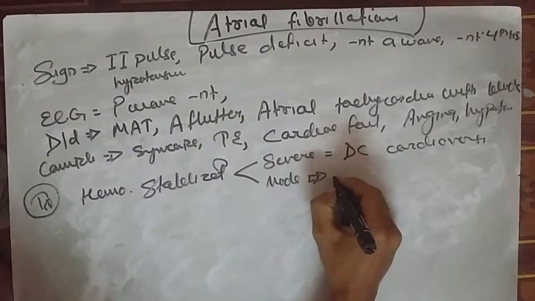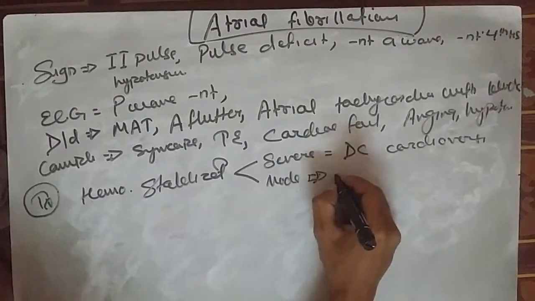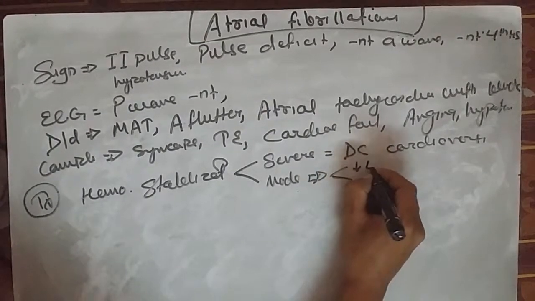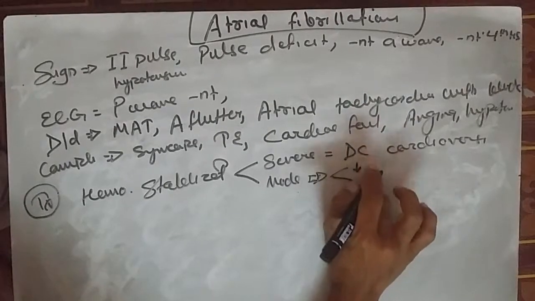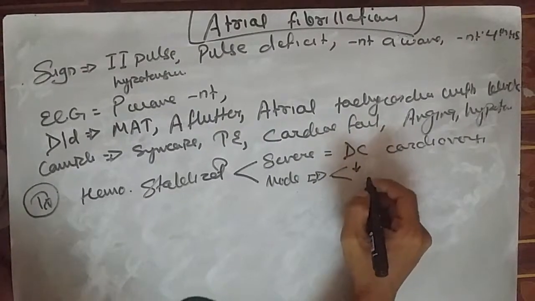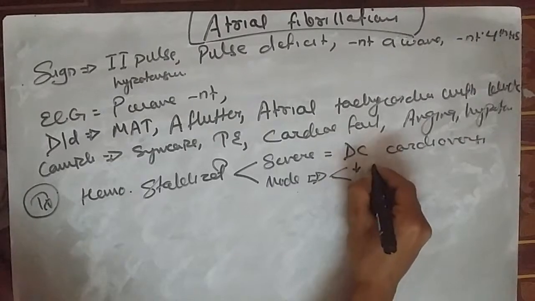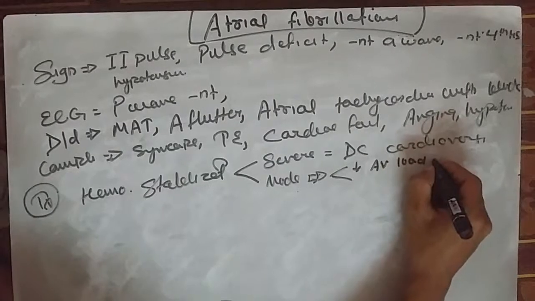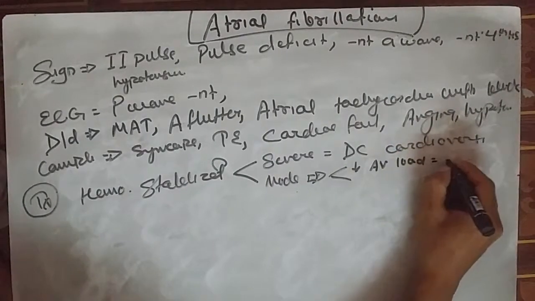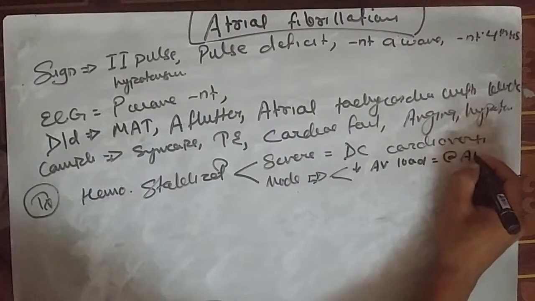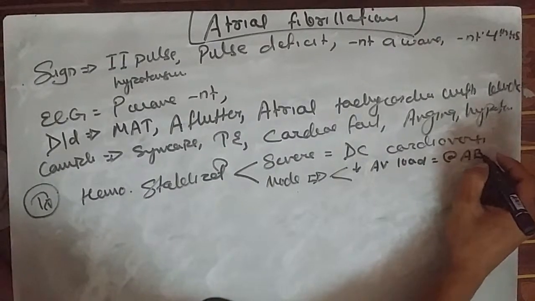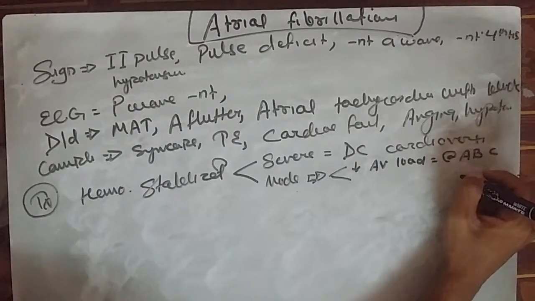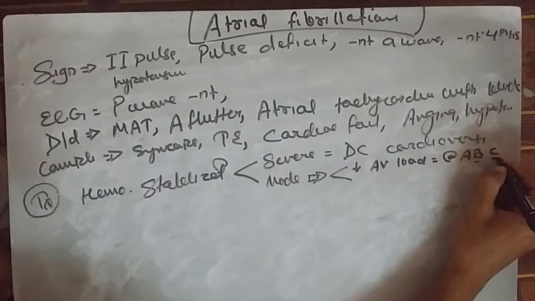The medical treatment is usually divided into two types: to decrease the atrioventricular load, and anti-arrhythmic drugs. The atrioventricular load can be decreased by the mnemonic A, B, C: drugs like adenosine, beta blocker, and calcium channel blocker.